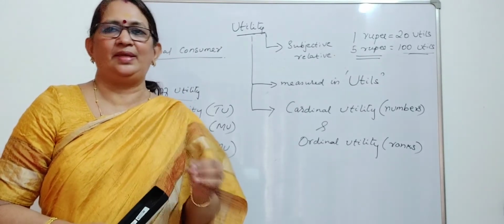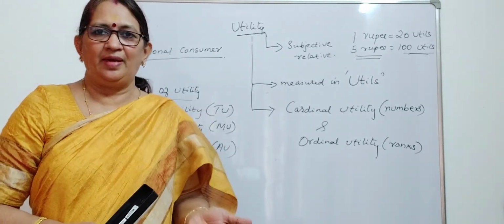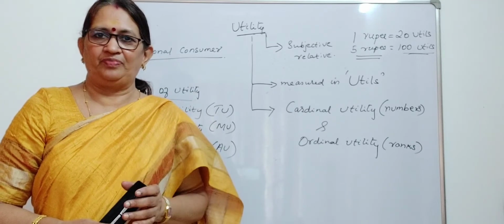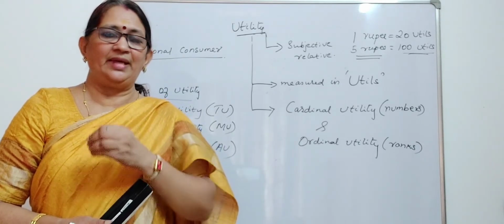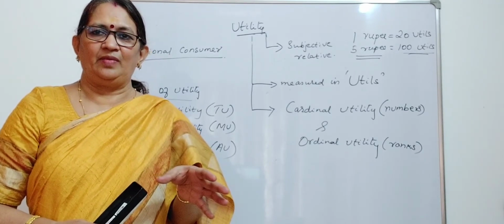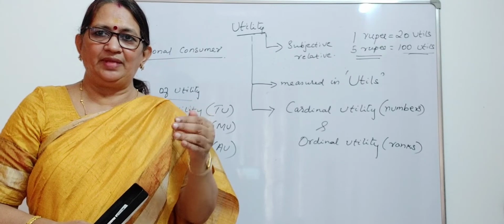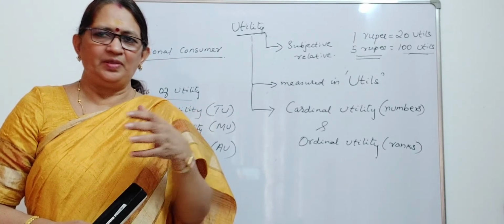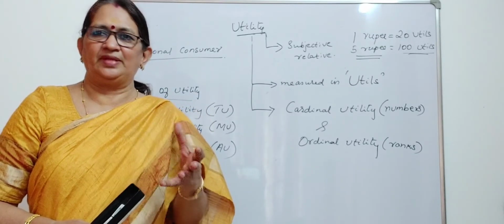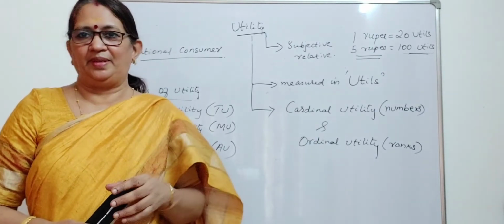But as a human being, as a consumer, we know we cannot consume beyond a point, beyond a unit. You may like chocolate, you may like ice cream, you may like anything. Whatever it is, after a certain unit level, your preference at that point changes.